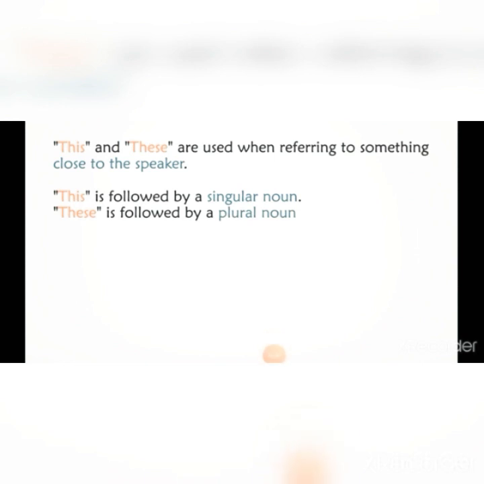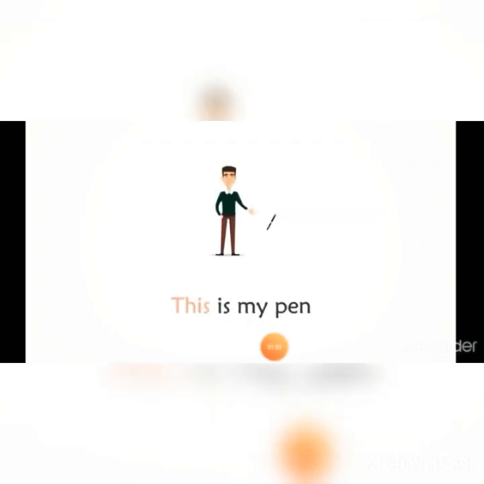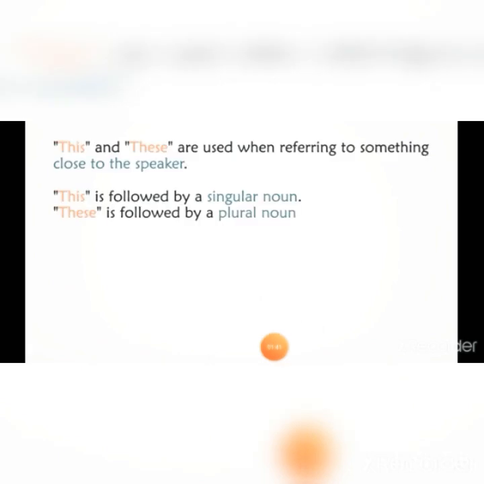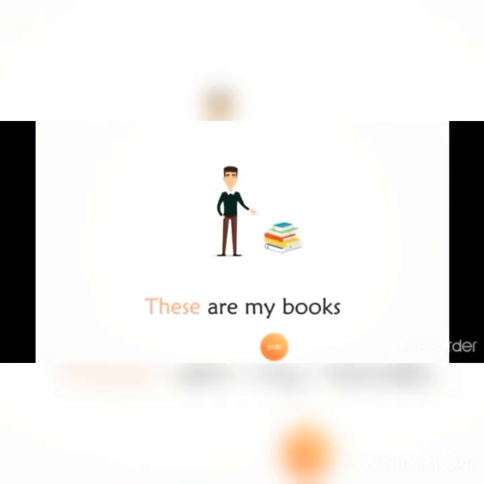This and these are used when referring to something close to the speaker. This is followed by a singular noun. For example, this is my pen. These is followed by a plural noun. For example, these are my books.